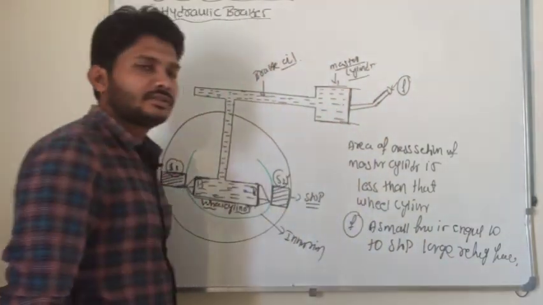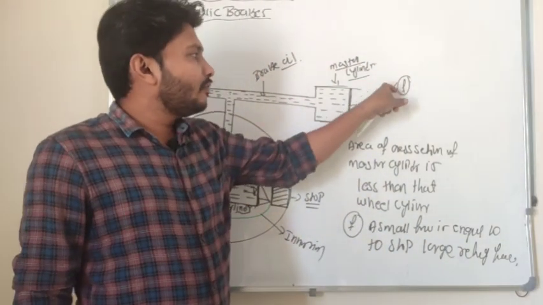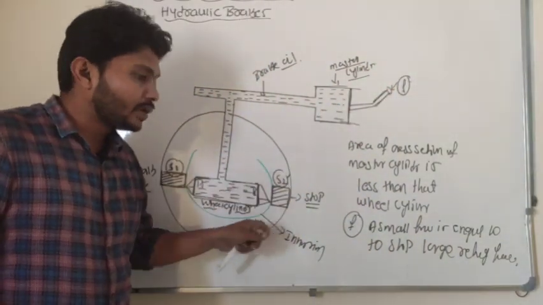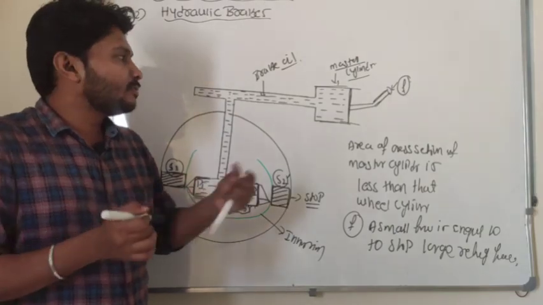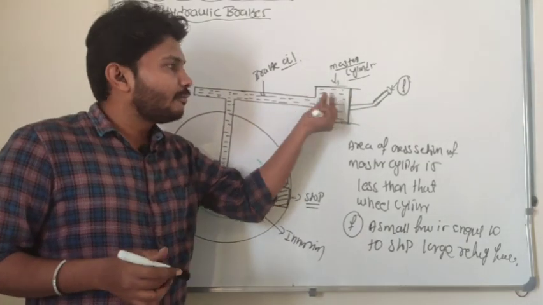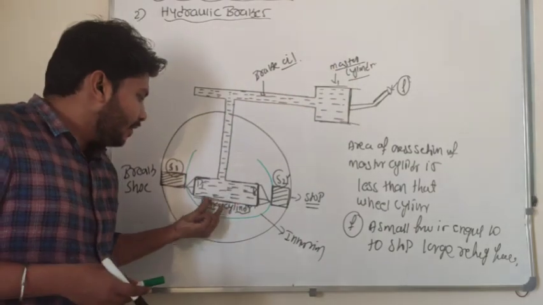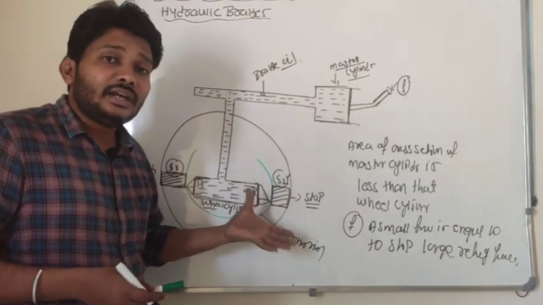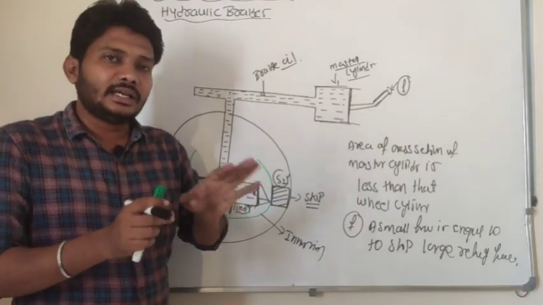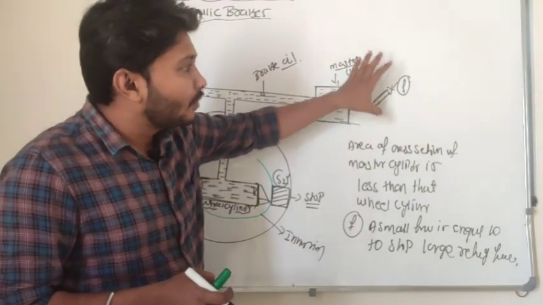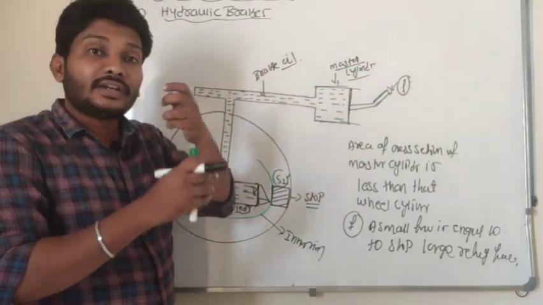So how can a small force bring the wheel to a stop here? When a small force is applied to the master cylinder having a small cross sectional area, whereas the wheel cylinder has a greater cross sectional area, as a result a small force can produce a large retarding force.